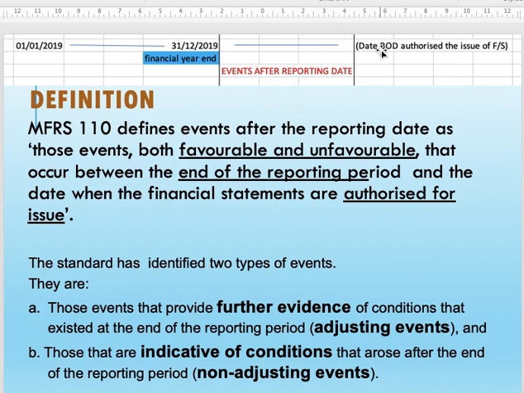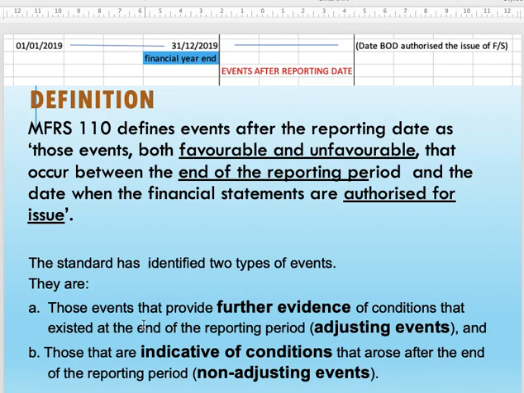Let's say the board of directors authorized on 1st February, for example. That means from 1st January until 31st January, if anything happened during that period, you have to question yourself: is it an adjusting or non-adjusting event?